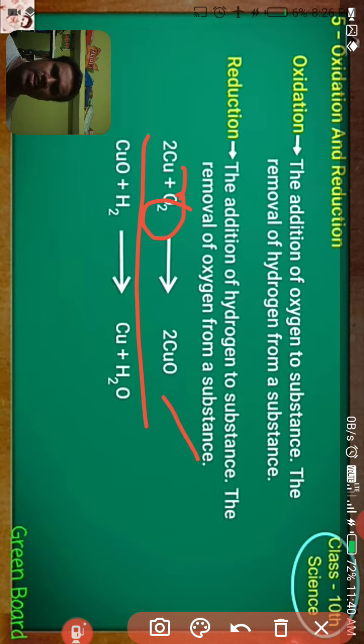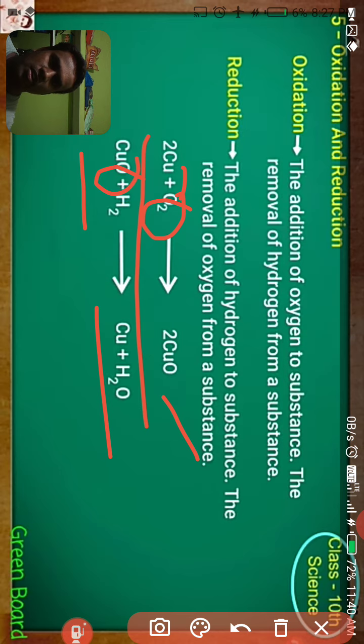Similarly, in a reduction reaction, vice versa: the addition of hydrogen and removal of oxygen from the substance. For example, copper oxide plus hydrogen gives Cu plus H2O. Here oxygen is removed from copper oxide, and this oxygen is added to hydrogen, giving water, right.